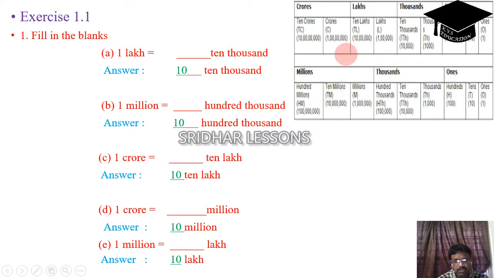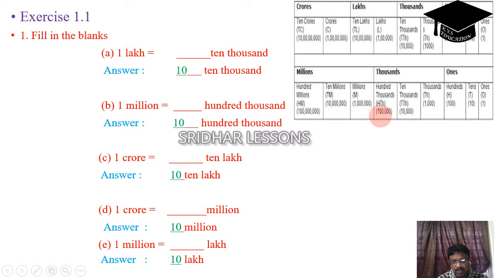See this one. 1 lakh is equal to 10 thousands. That means, see this one, 10 thousands. This is 1 lakh. Similarly, 1 million is equal to 10 hundred thousands.